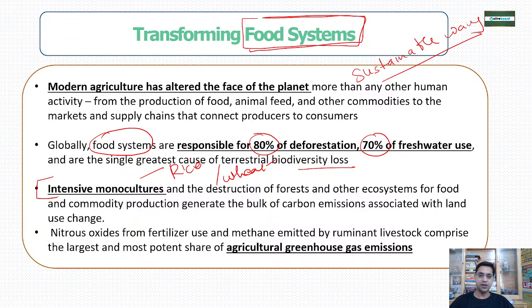Okay, now nitrous oxide from the fertilizers and the methane emitted from the livestock are the most potent sources, and they account for the maximum greenhouse gas emission into the world climate system.